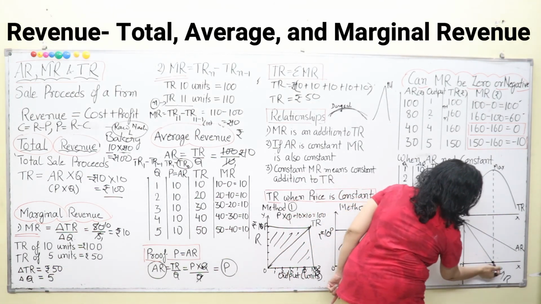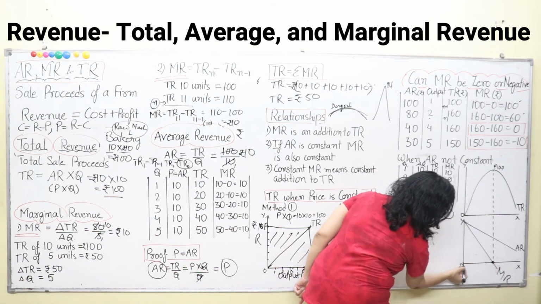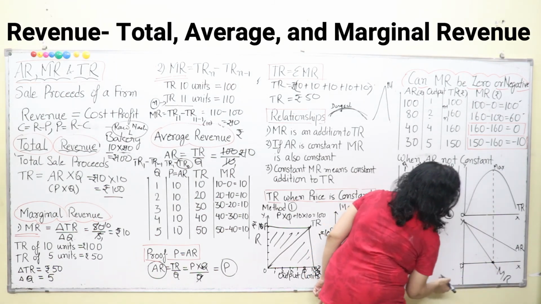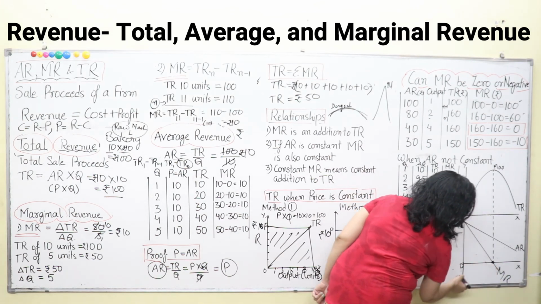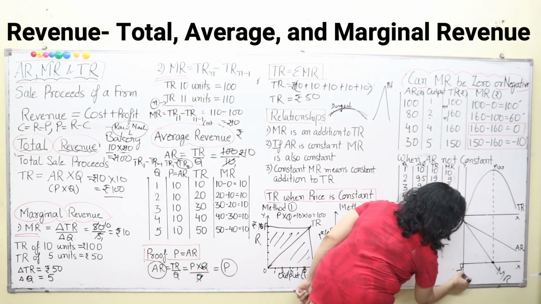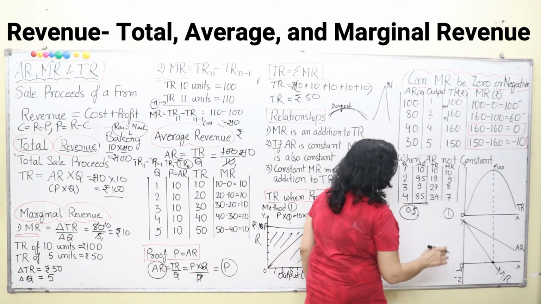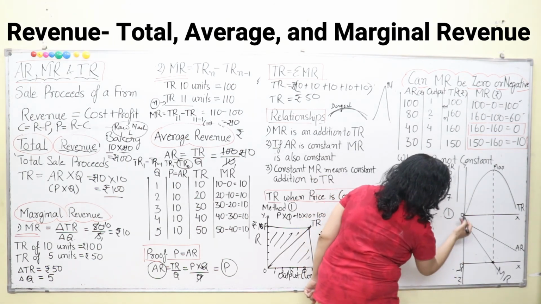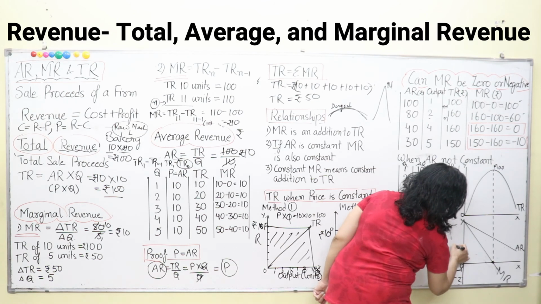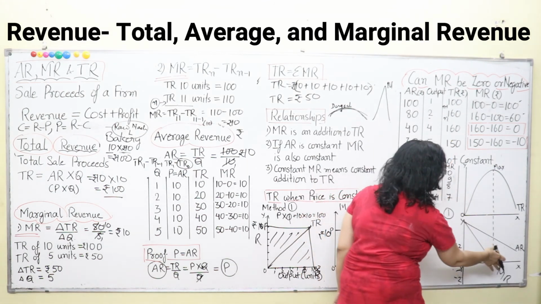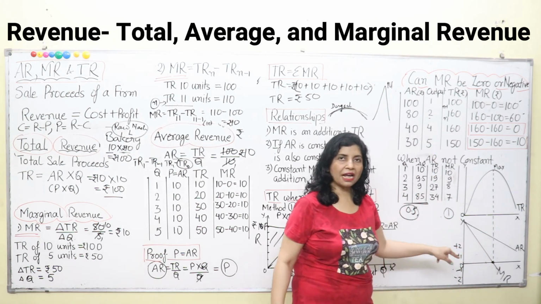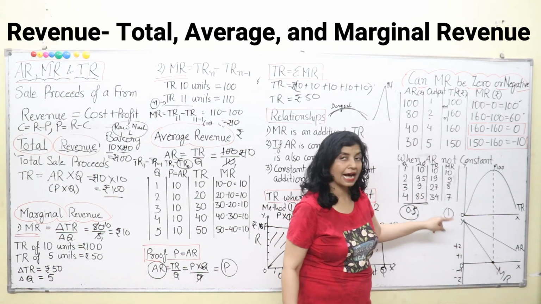Now you can see here and here. After this point it touches 0. When it touches 0, it intersects the x-axis. It becomes 0, and after becoming 0 it becomes negative. This is your negative quadrant, -1, -2. Because according to mathematics there are 4 quadrants, and this is the positive quadrant, +1, +2, etc., and this is -1, -2, etc. So it goes down to become negative after intersecting the x-axis.